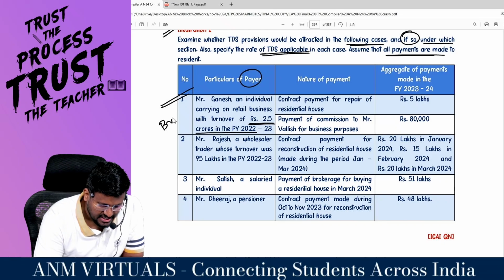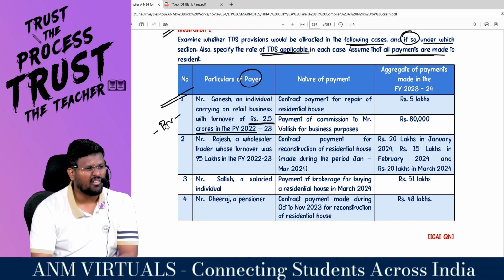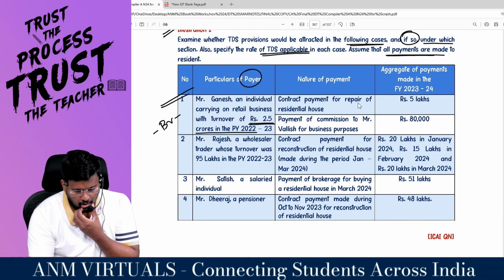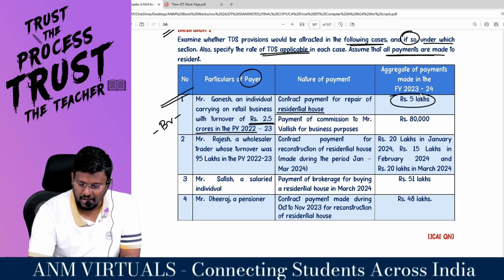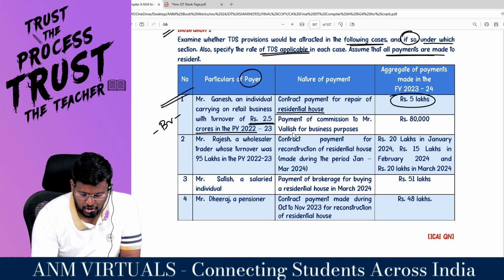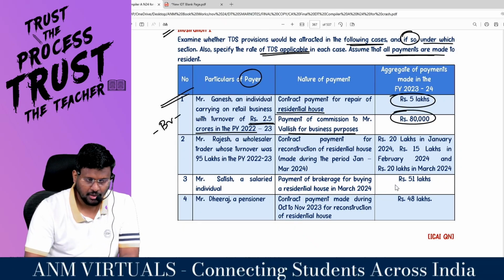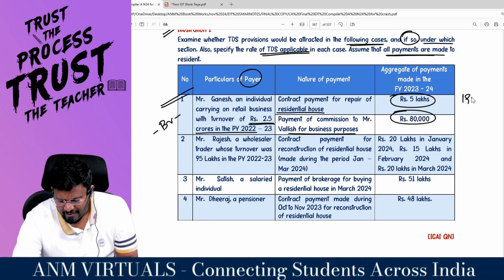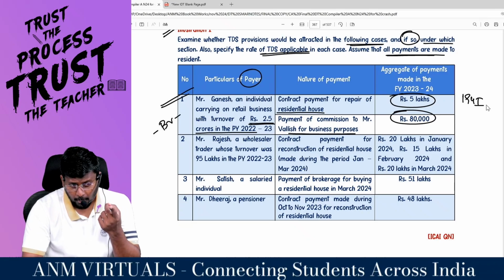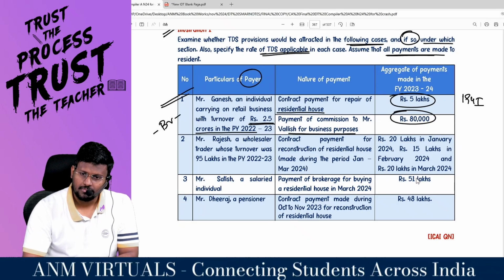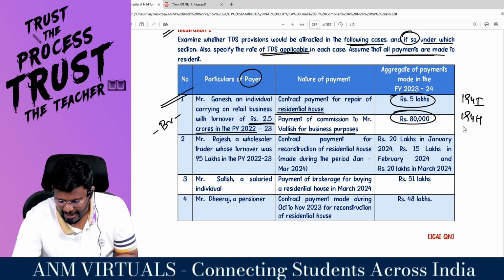That means this guy is a big payer. Contract payment for repair of a residential house: 5 lakh. Payment of commission to Mr. Wallish for business purpose: 80,000. Hello, sir. Sir, we have section 194I. What is 194I? Rent. That covers both business and personal. We have 194H and 194J.